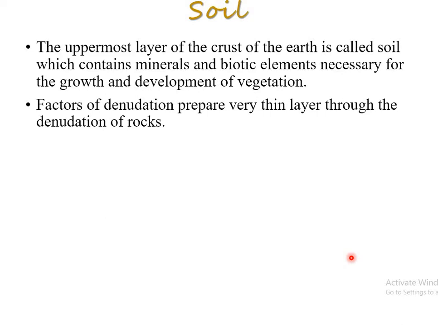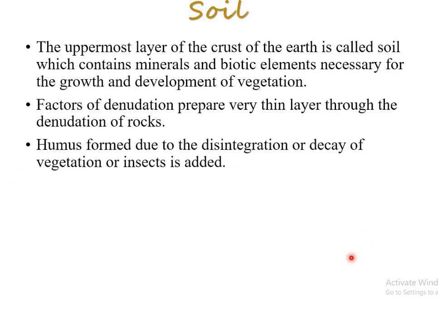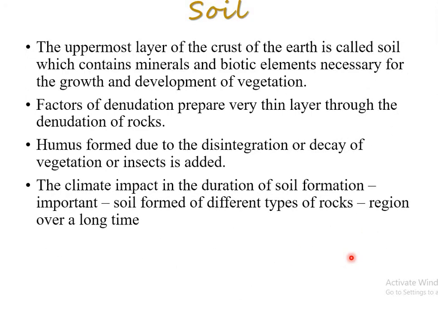The humus is formed due to the disintegration or decay of vegetation, and insects are also added. Dead leaves and plants are there, decayed things are there. So the humus is formed due to this disintegration or decay. All these biotic elements play a proper role in the development of vegetation.